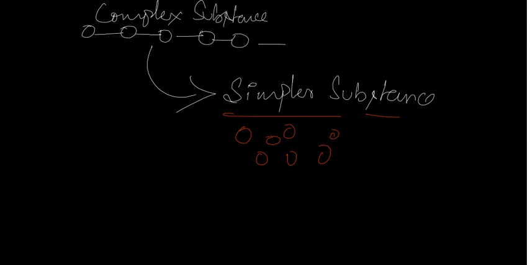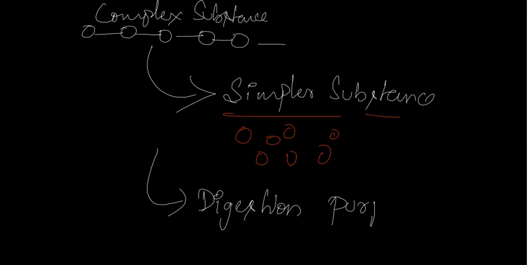Why are the carbohydrates broken down into simpler substances? Because of digestion. The complex substance being broken down into a simpler substance is called digestion. Not a digestion purpose, it is called digestion. And also we are moving to different ways of taking food.